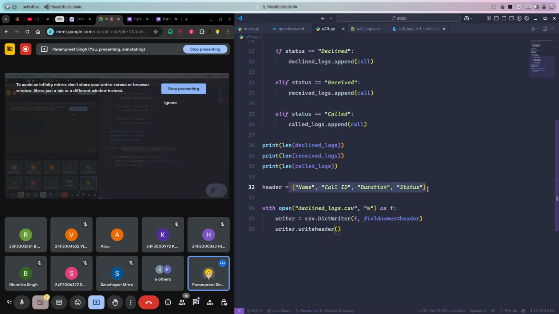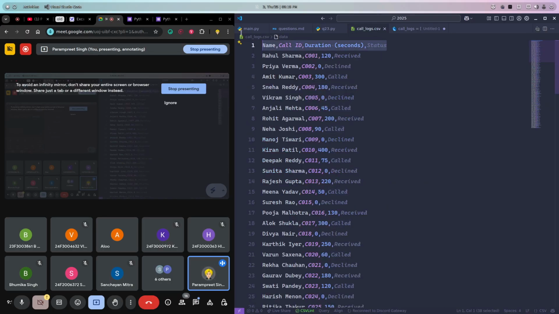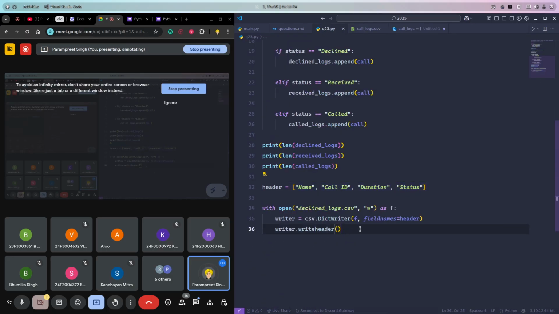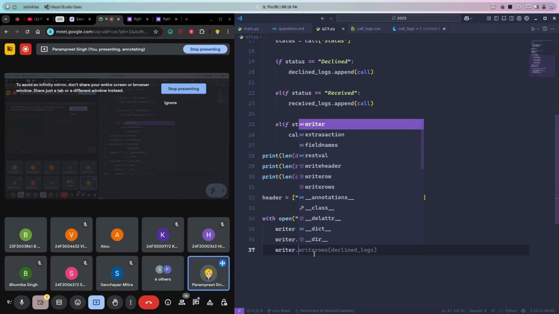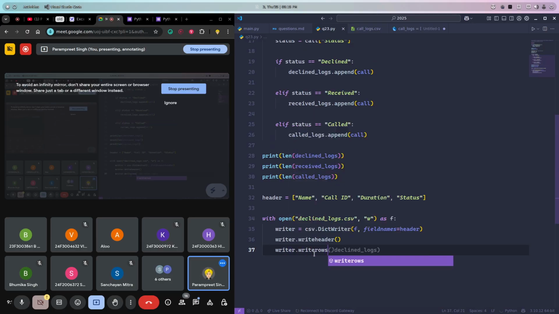This will write the header, that means the first line. This is necessary. Then we have this dictionary, we will simply do writer dot writerows and declined calls, that's it, nothing else. No need of a loop, no need of any kind of formatting, no string creation, nothing else.